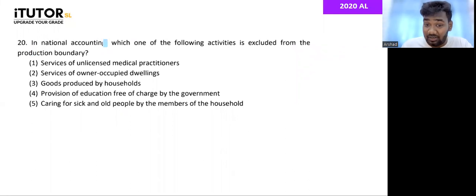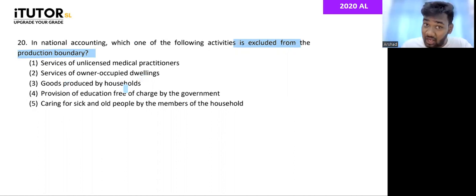In national accounting, which of the following activities is excluded from the production boundary? Services of unlicensed medical practitioners. Unlicensed medical practice means that's an illegal activity. Services of owner-occupied dwellings.